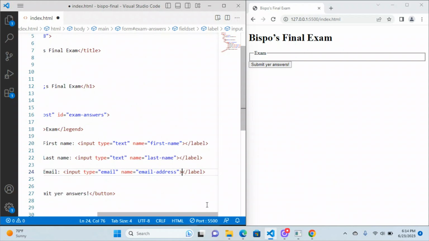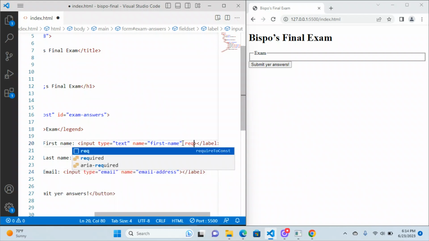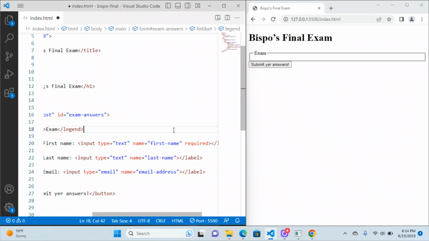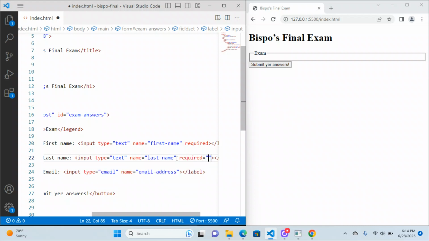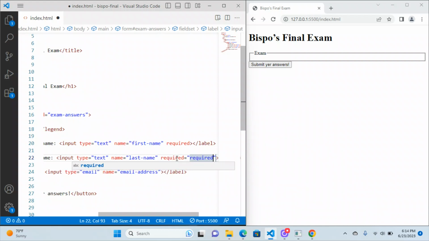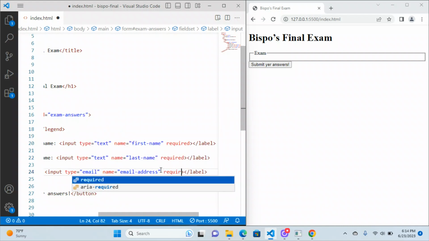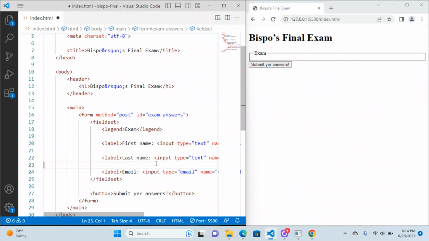Let's see, inputs should all have a requirement that they must be filled out before the form is submitted. So for that, you just go ahead and tack on a required attribute without a value. Technically, the more verbose version looks like this. It's going to drive you guys crazy. Required equals required instead of like required equals true or something like that. So luckily we can just do that instead because that's a lot neater. Okay, so there we go.